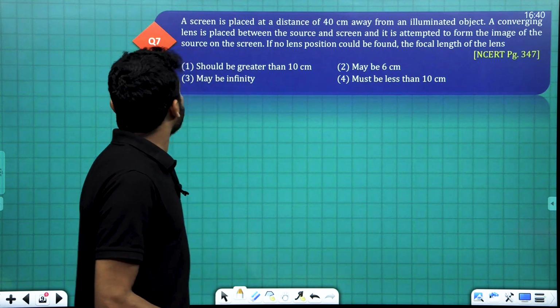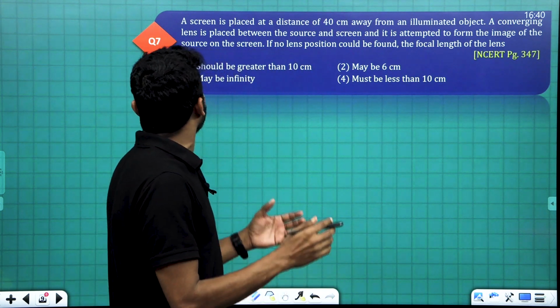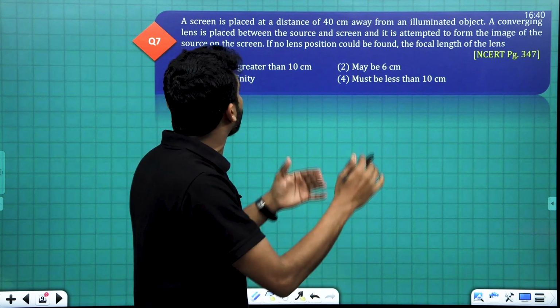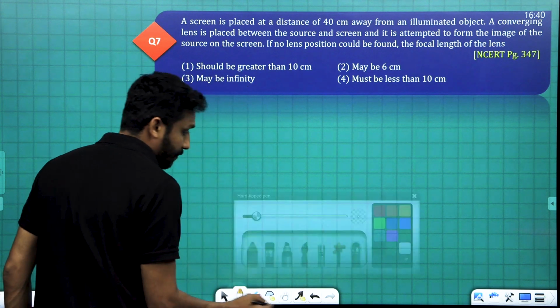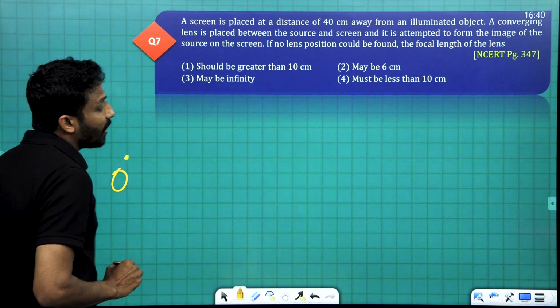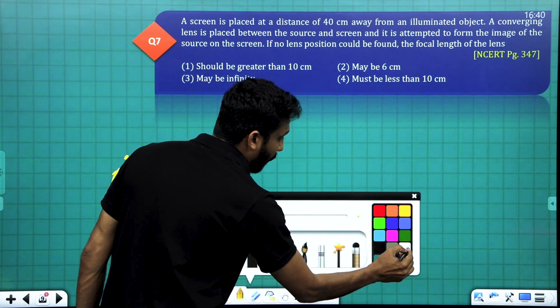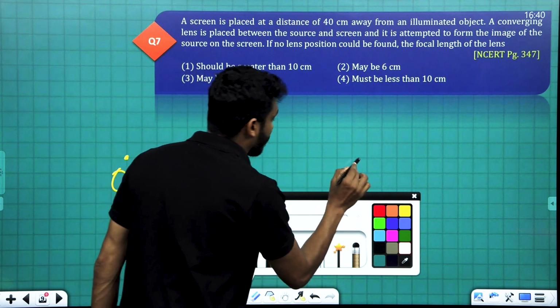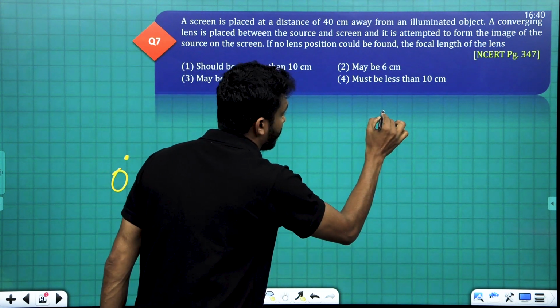A converging lens is placed between the source and the screen. There is an object represented by O, and a screen is placed in front of it. Let this be the screen.